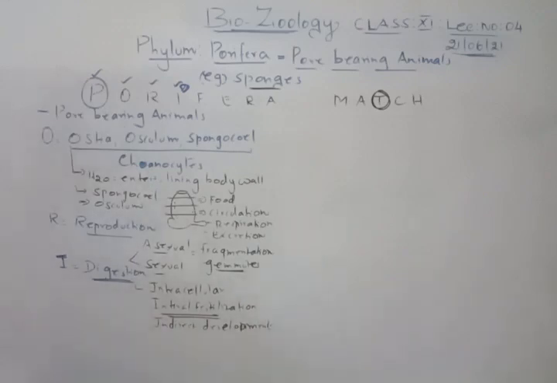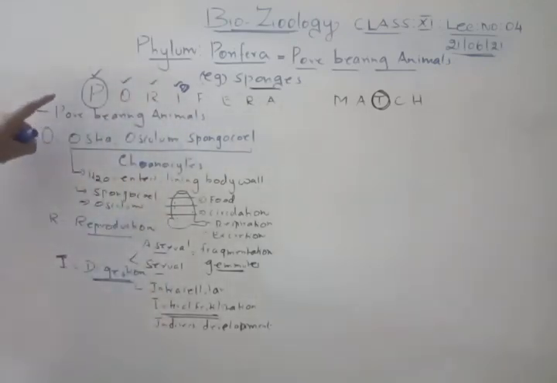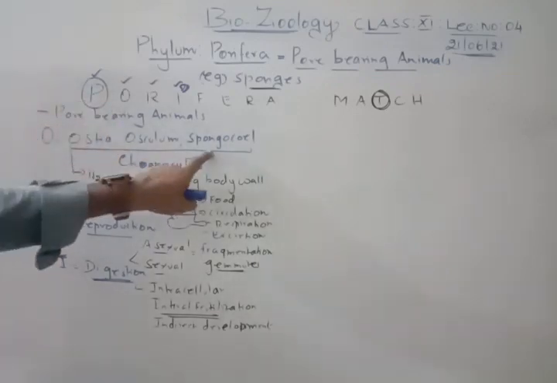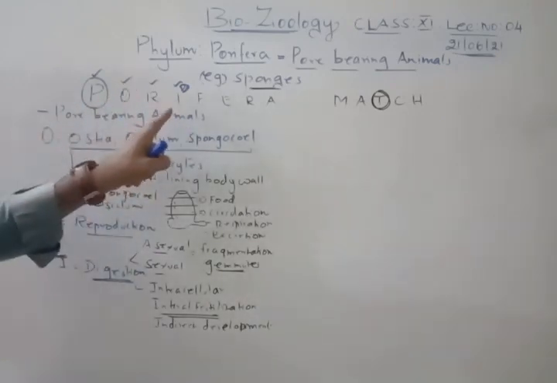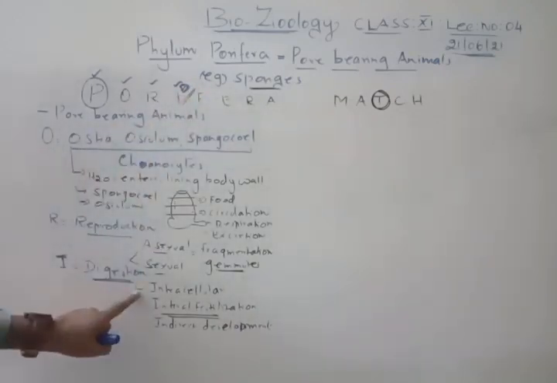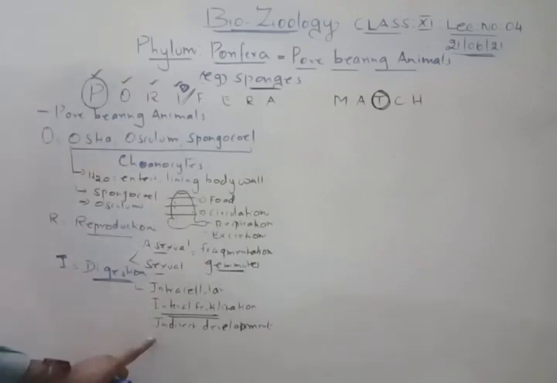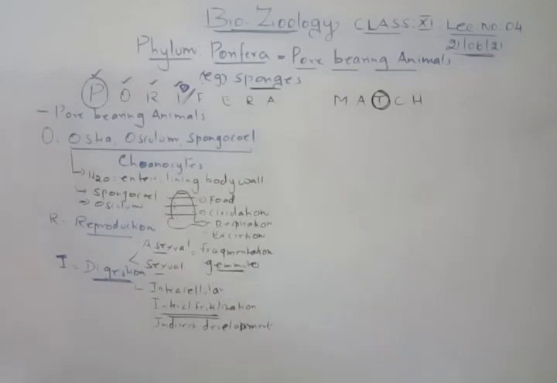Indirect development. Okay. So you remember intracellular digestion, internal fertilization, indirect development. That is the very important thing you remember for I. So far we were discussing P for pore bearing animals, O for osculum and spongocoel, R for reproduction, I for digestion. I told you to remember ID so that you can easily remember intracellular digestion, then internal fertilization, and also indirect development. Okay, right. So this is an important point of the digestion.